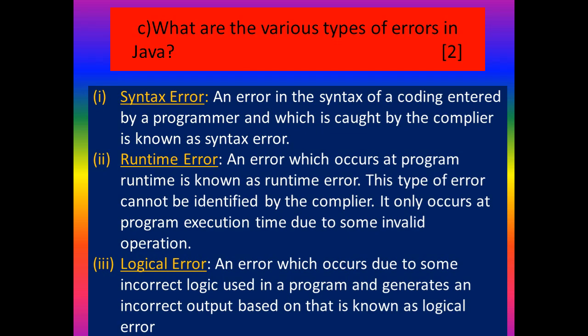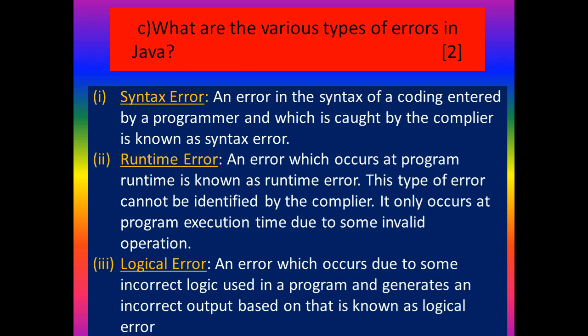What's the meaning of syntax error? An error in the syntax of the code entered by a programmer, which is caught by the compiler, is known as syntax error. That means if you make mistakes when you are writing the program, if you miss a semicolon or brackets, or by mistake you use wrong case when writing the keywords, that is also considered a syntax error. Understood, all of you?